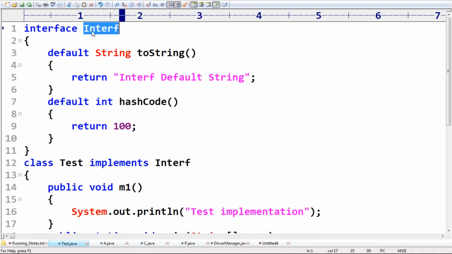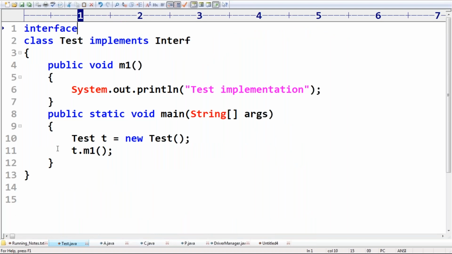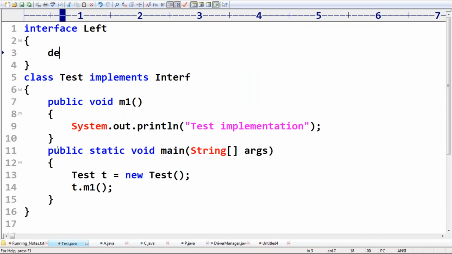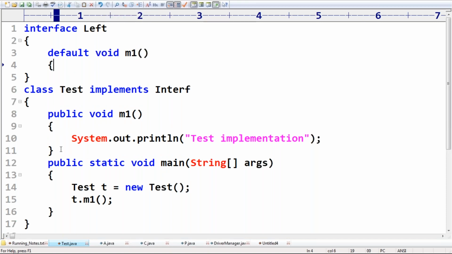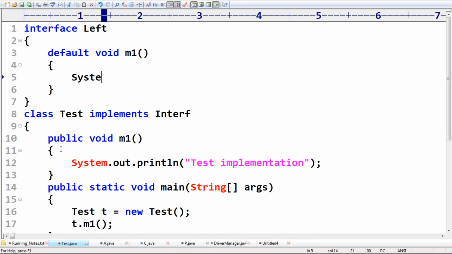Suppose I have an interface Left. Inside it, I take a default void m1, and inside it a System.out.println printing "left default method".